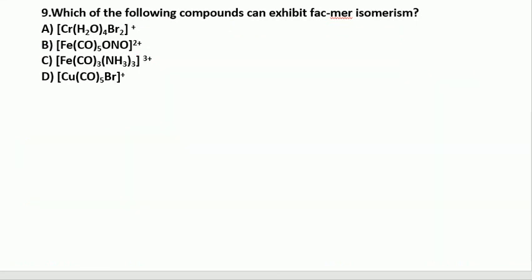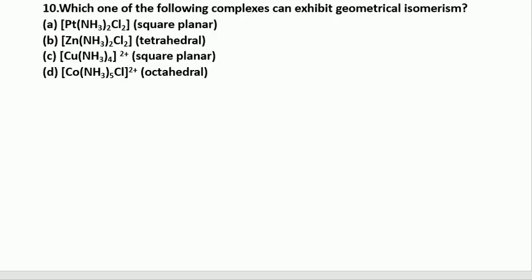See the next question: which of the following compounds can exhibit face-mer isomerism? A similar question which we have seen recently, and option C will be the correct option because it is a type of Ma3B3, and Ma3B3 type isomer shows face-mer isomerism. So see the next MCQ: which one of the following complexes can exhibit geometrical isomerism? Now see, the geometry is also given.